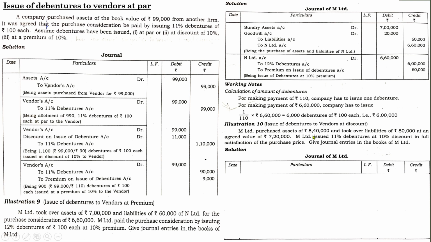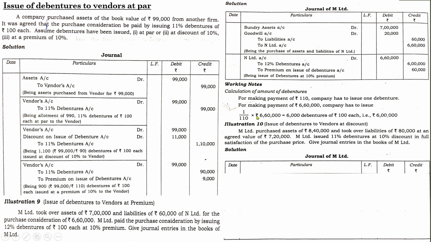M Limited purchased assets of 8,40,000 and took over liabilities of 80,000, so take the difference, and the agreed value is 7,20,000. Agreed value means purchase consideration. Agreed value means the value which the buyer is intending to pay, that is known as the agreed value of 7,20,000. It simply means purchase consideration. And M Limited issued 11% debentures at 10% discount in full satisfaction of the purchase price.